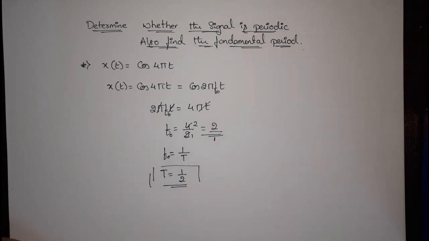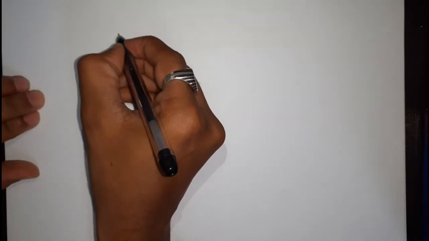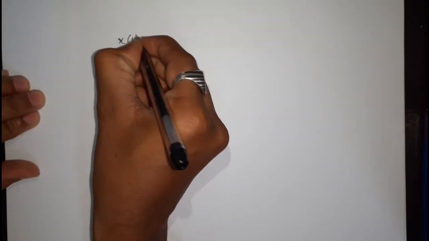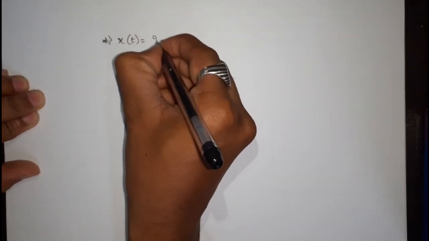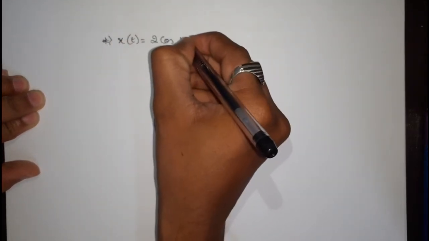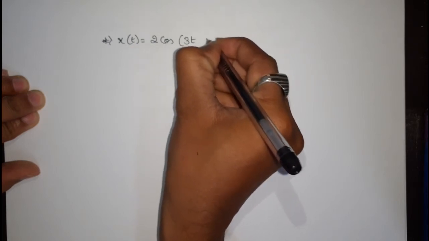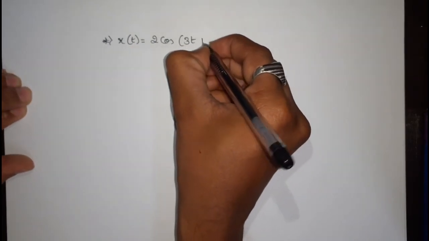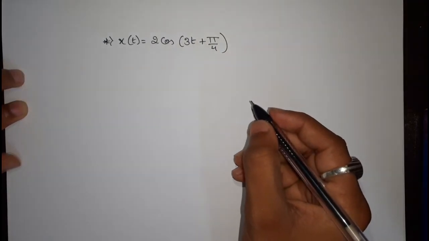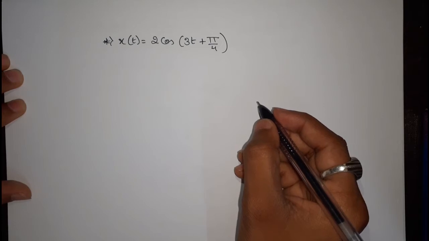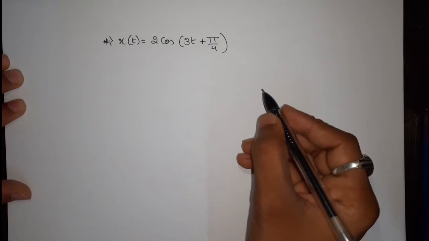To get an even better idea, we can solve a few more problems. We are going to take up one more problem: x of t is equal to 2 cos 3t plus pi by 4. x of t is equal to 2 cos 3t plus pi by 4.